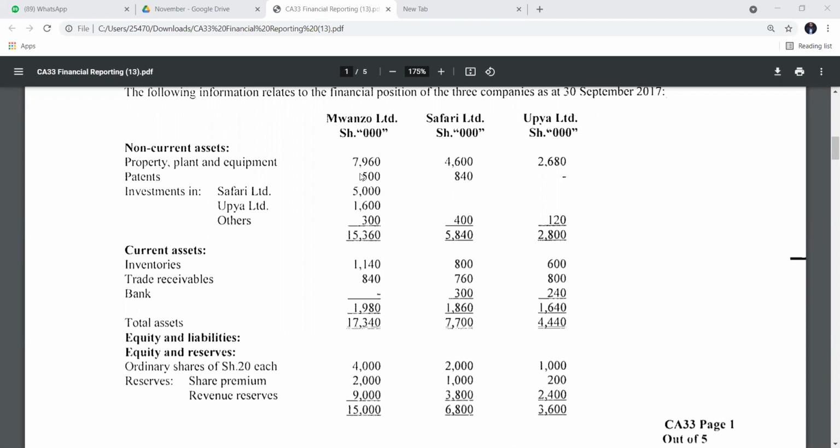So we always consolidate parent and subsidiary. For UPIA, we don't have to add with the transactions. UPA is an associate, of which the parent will consolidate that associate using the equity method. So when we are consolidating associates, the parent will consolidate for them using the equity method. So mostly we'll be adding parent plus subsidiary, then we adjust any required transaction which is supposed to be adjusted concerning the parent plus that Safari.